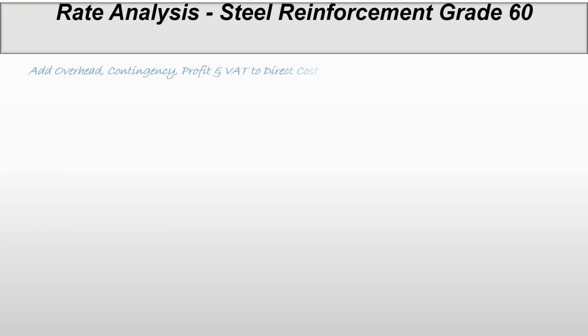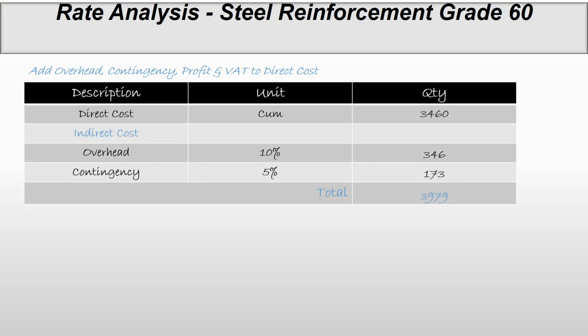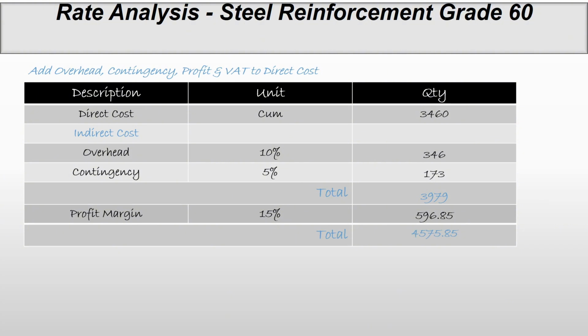Okay, now we need to add overhead, contingency, profit, and value added tax to the direct cost. So direct cost is 3460, overhead is 10%, contingency is 5%. So the overhead amount is 346 real, and contingency cost is 173 real. So now the total is 3979. Then add 15% profit margin, which is 596.85.